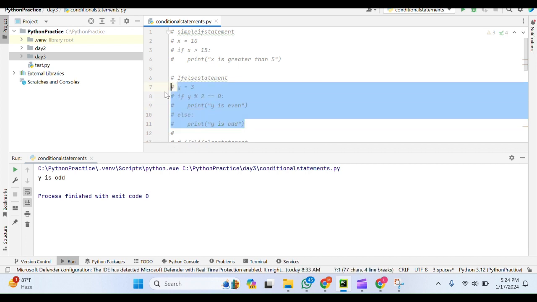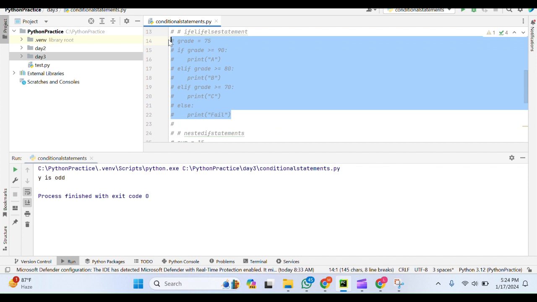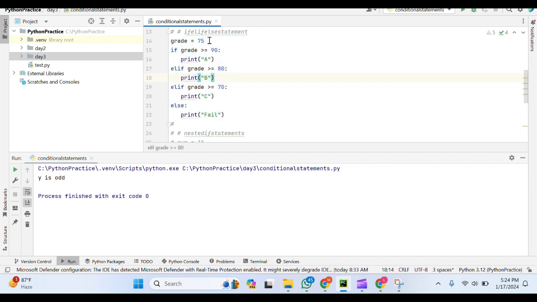Similarly, if we have multiple conditions to be checked, then we will use the if, elif, else statement. Here I am trying to check the grade of a student, whether he has A grade, B grade, or C grade. His grade value is 75. If the student's grade is greater than or equal to 90, then he secures A grade. If not, it has to jump into the elif block, where it checks whether the grade is greater than or equal to 80.